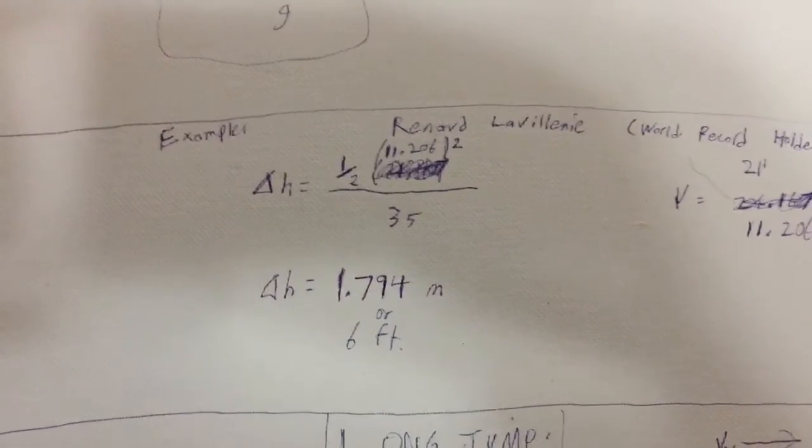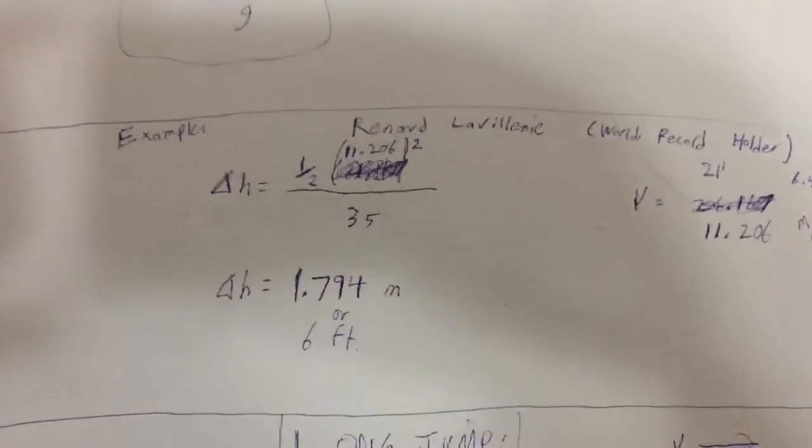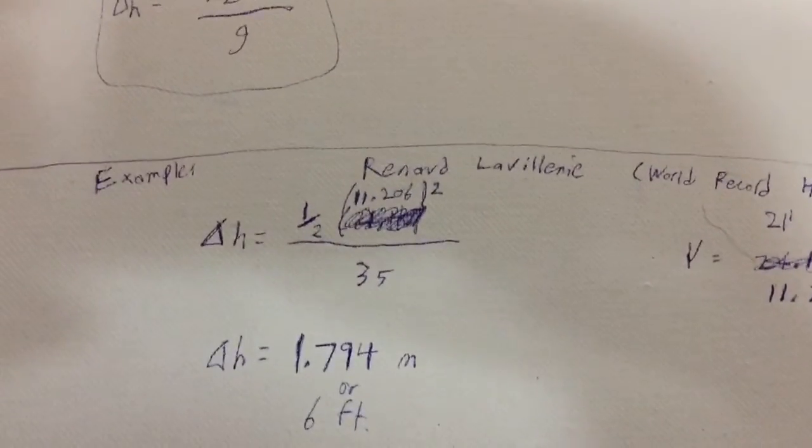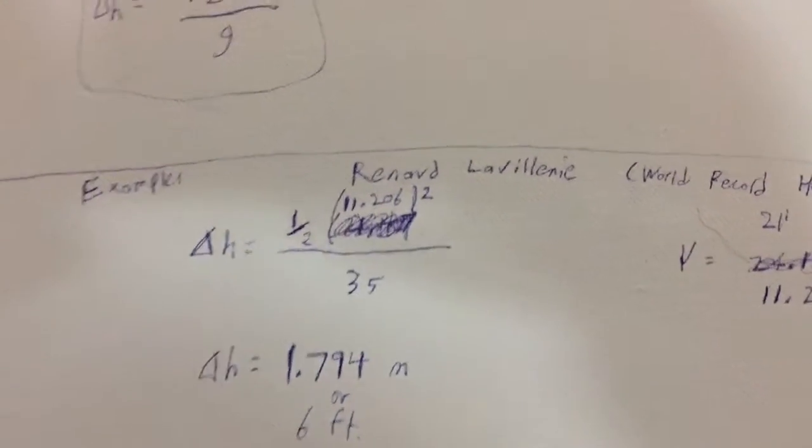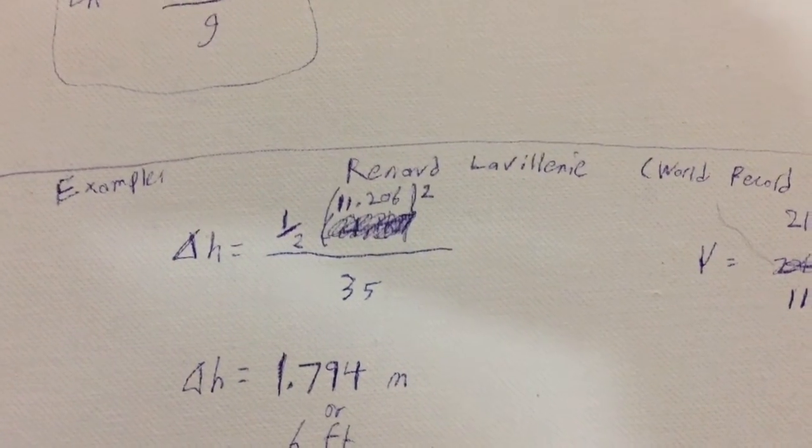So let's see how that works for Gainscity. What would happen now is we just plug in all the variables. So let's just say in a perfect world, he's running that same speed on his jump in Gainscity. So he's running at 11.206.